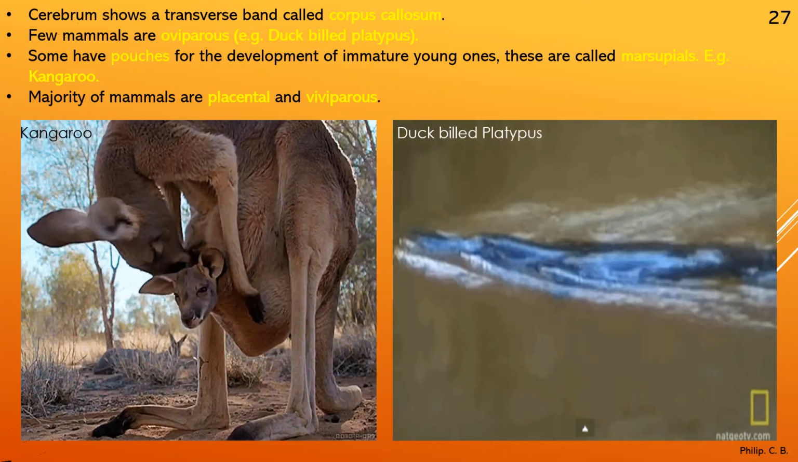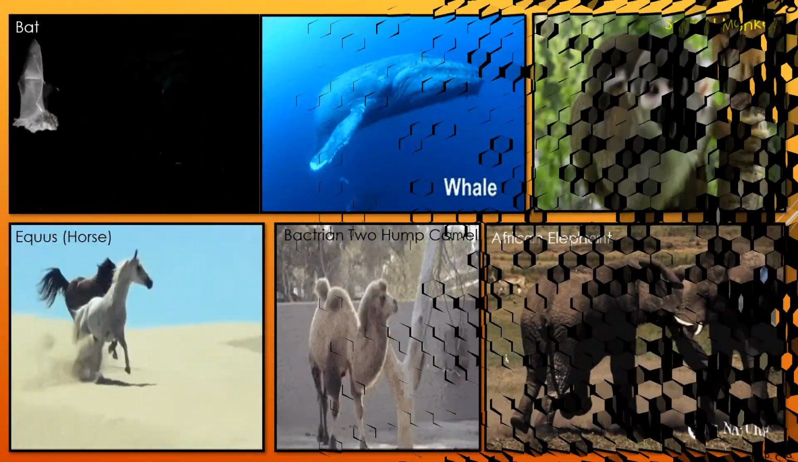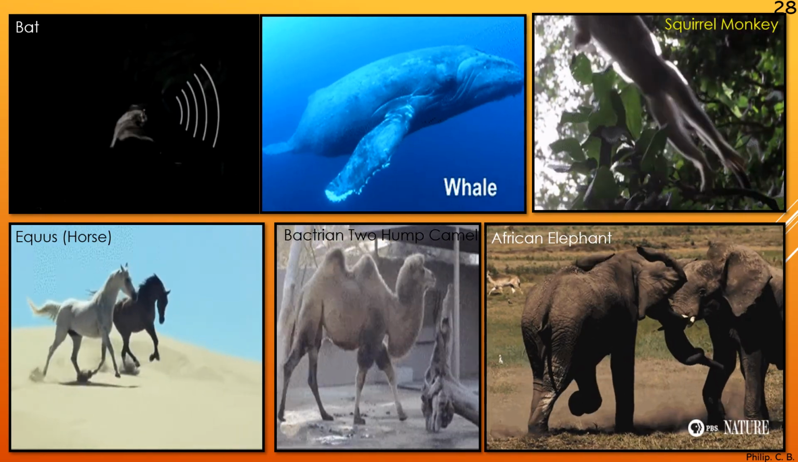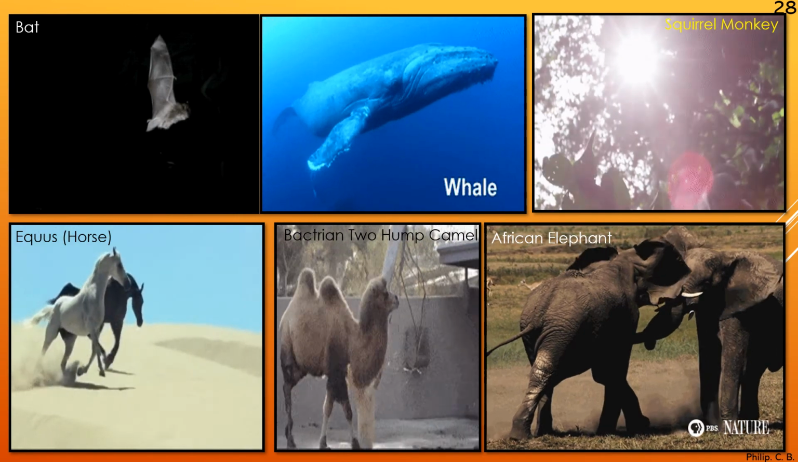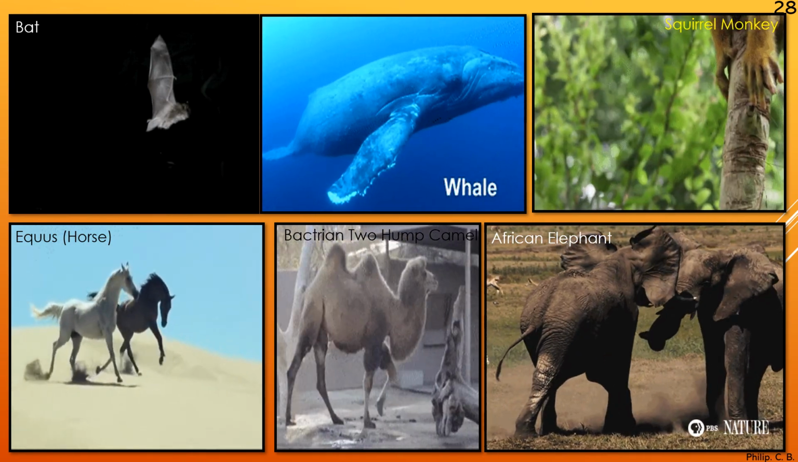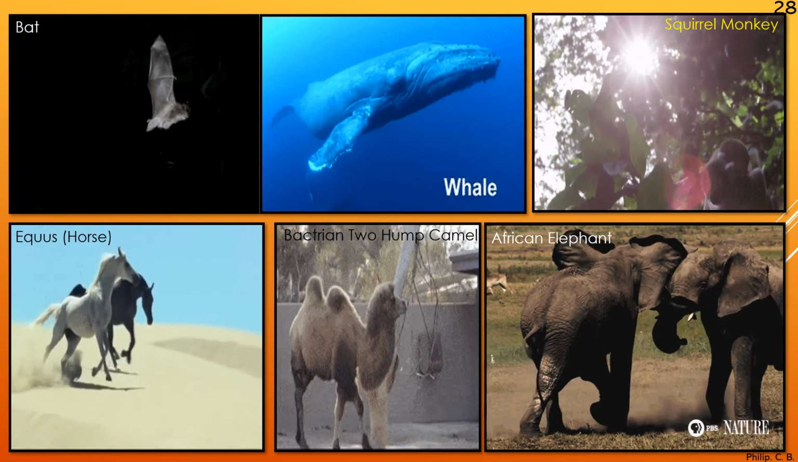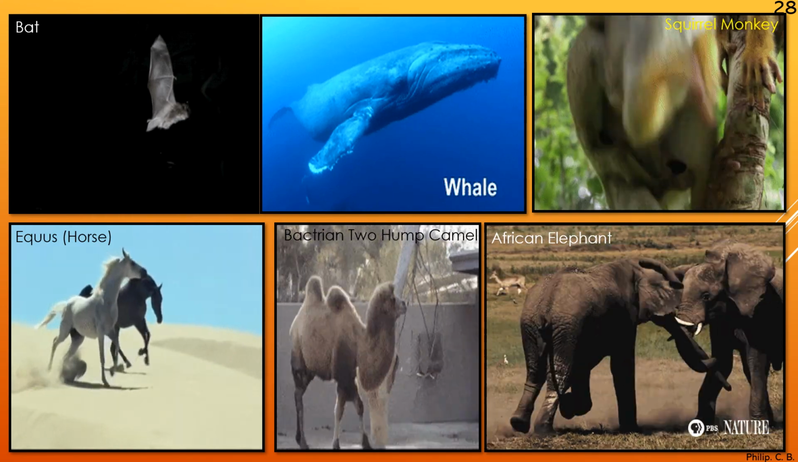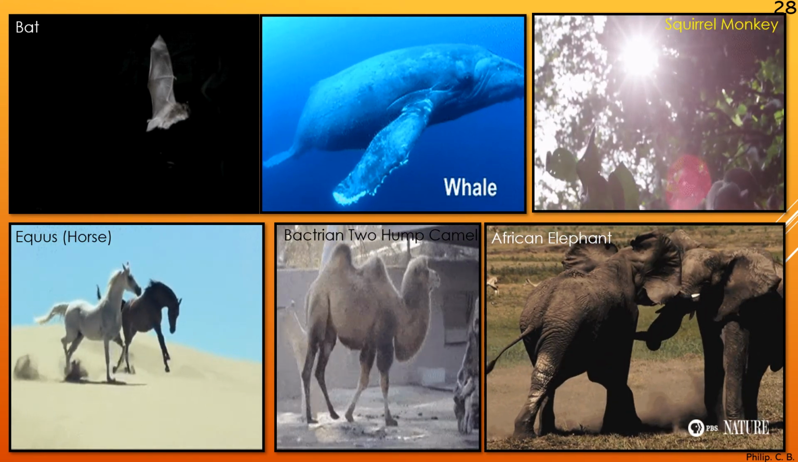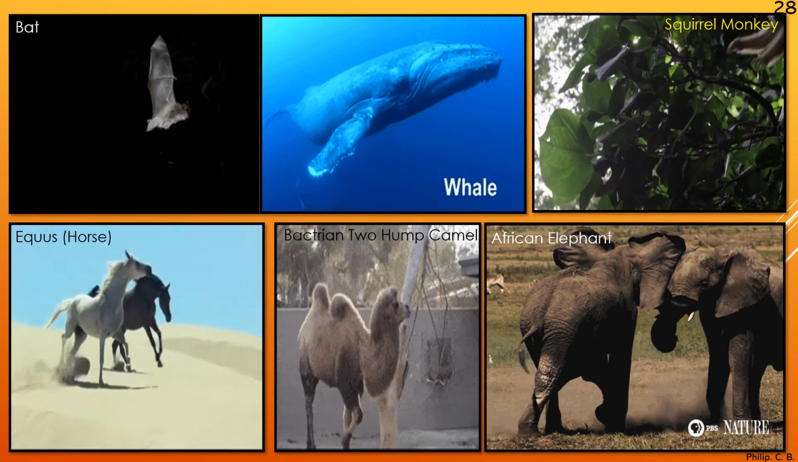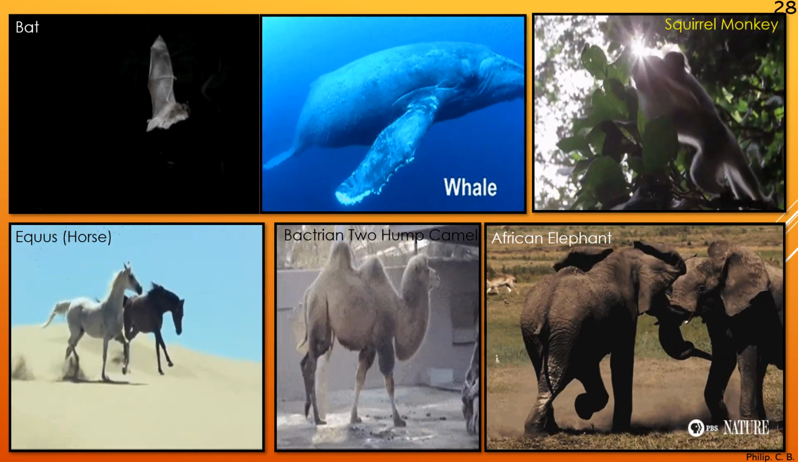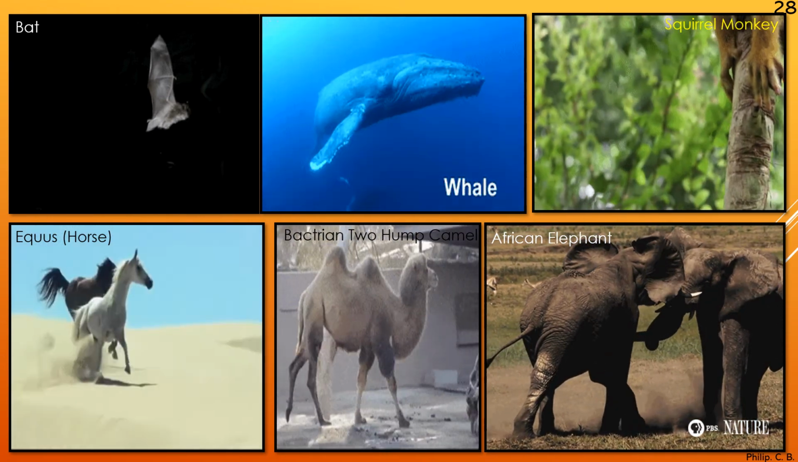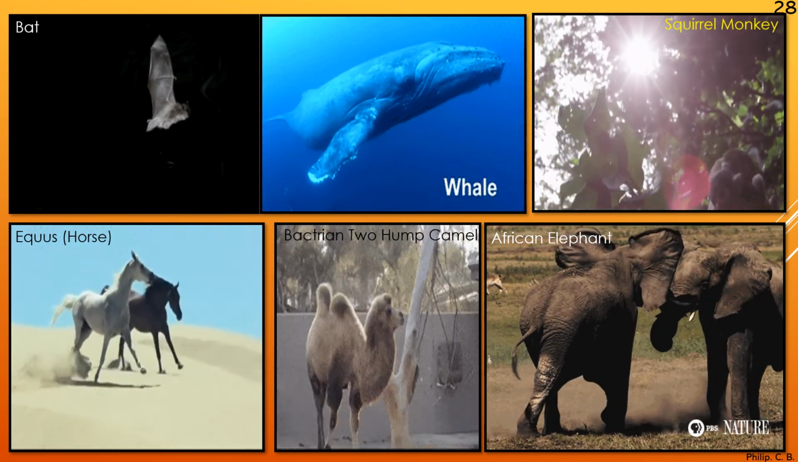Now the remaining species images. Like bat, we can see how it moves during night by producing ultrasonic waves. Then whale, squirrel monkey, see how the appearance of the face is different from the normal monkey. Then equus, that is horse. Bactrian camel, now here I have kept a Bactrian camel instead of the normal one hump camel which is usually seen. These Bactrian camels have two humps and are smaller in size than the usual camel. Then African elephants.